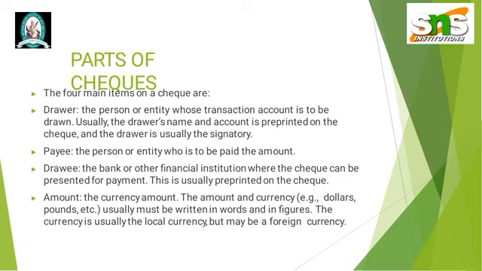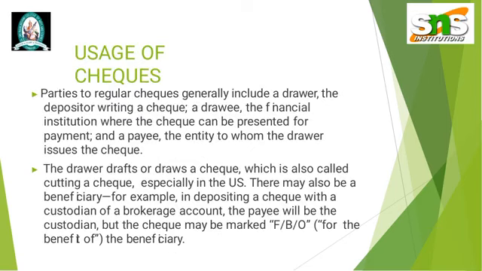Drawee, the bank or other financial institution where a cheque can be presented for payment. This is usually pre-printed on the cheque. Amount, the currency amount, the amount and currency, dollars, pounds, etc., usually must be written in words and figures. The currency is usually the local currency, but may be a foreign currency.